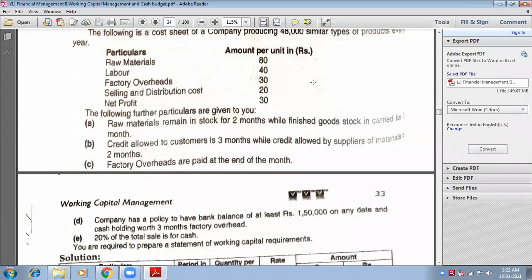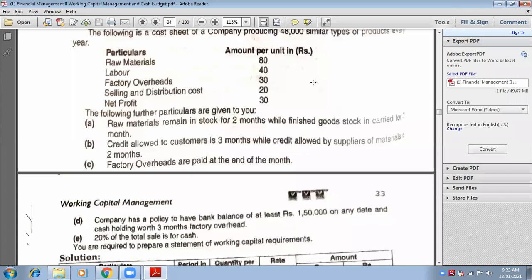Always remember, for finished stock, we always take rate of cost of production. COP, cost of production. And how to calculate cost of production? Material, labor, and overheads. But if selling overheads is there, we will not consider it for cost of production, because selling overheads are not considered in cost of production. Selling overheads are considered after cost of production.